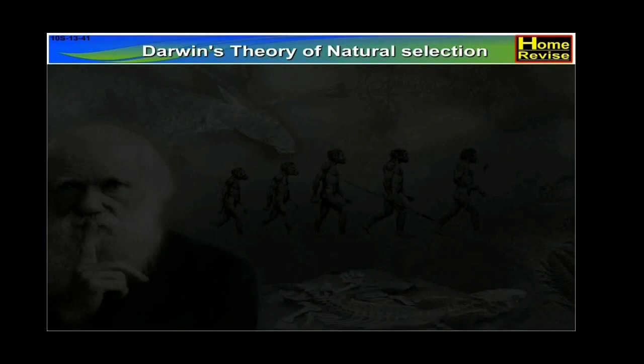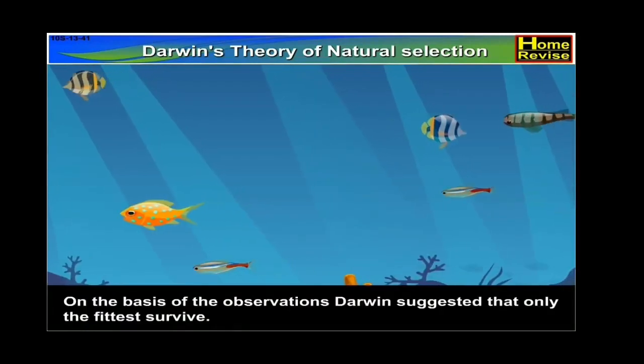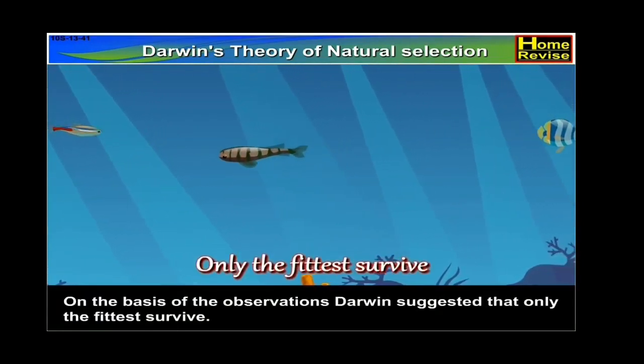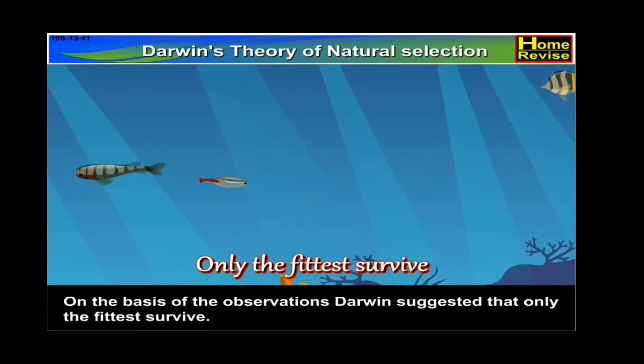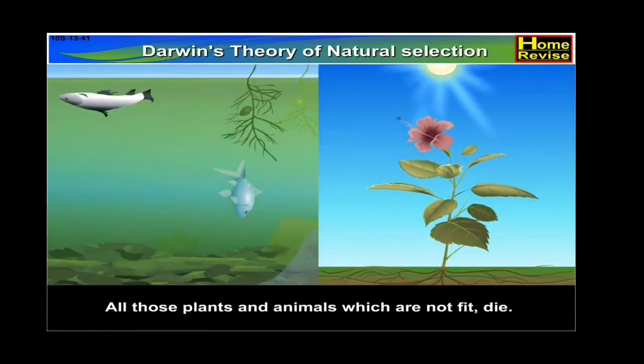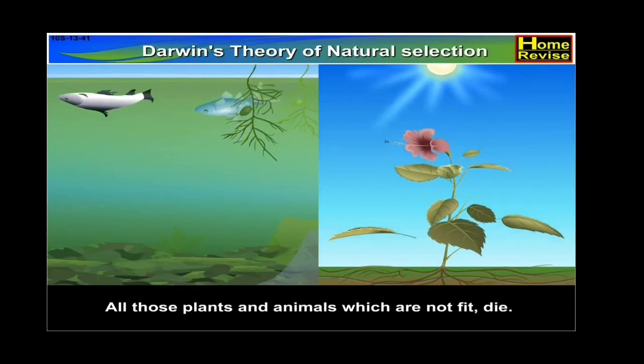Darwin's theory of natural selection. On the basis of the observations, Darwin suggested that only the fittest survive. All those plants and animals which are not fit die.